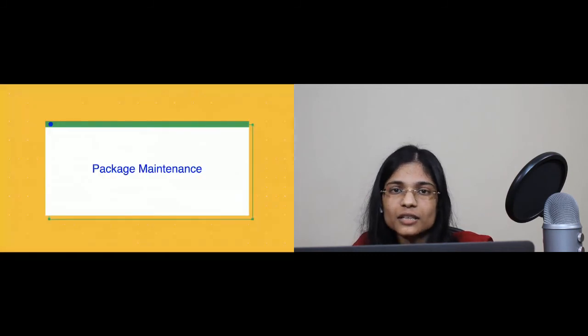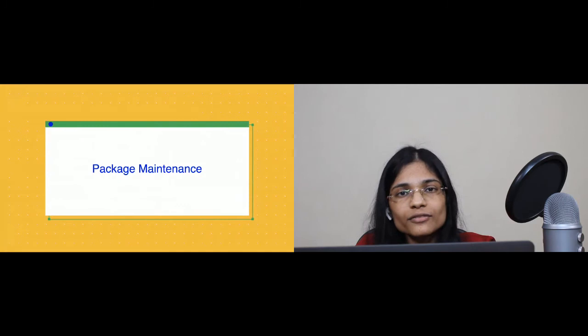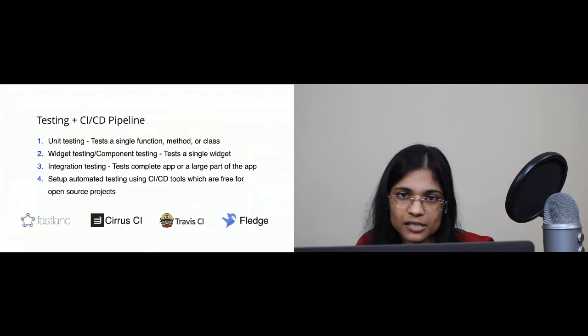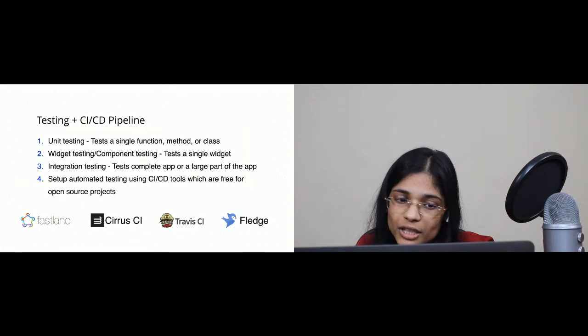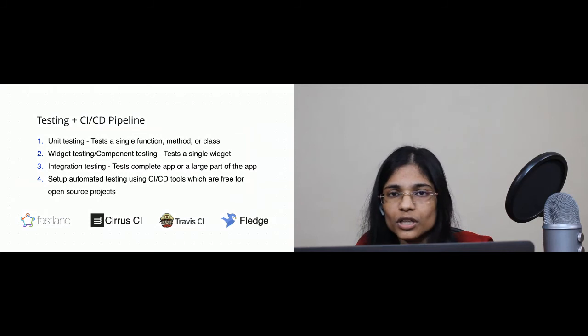Now, just releasing the package is not work done. You also have to maintain the package. So you have to do rigorous testing. You must do unit testing where you test a single function, method, or class. You have to do widget testing or component testing where you test a single widget. You have to do integration testing where you test a complete app or a large part of the app. And it is important that you set up automated testing using CI/CD tools, which are often free for open source projects. One of the most commonly used CI/CD tools is Travis CI.